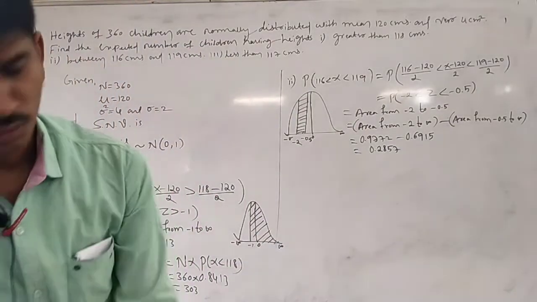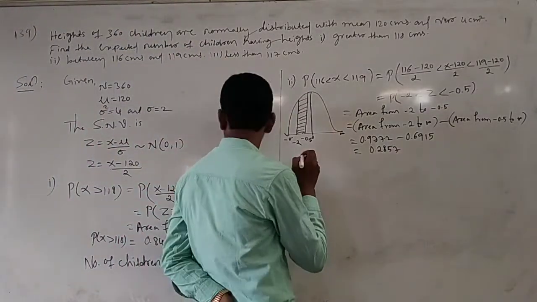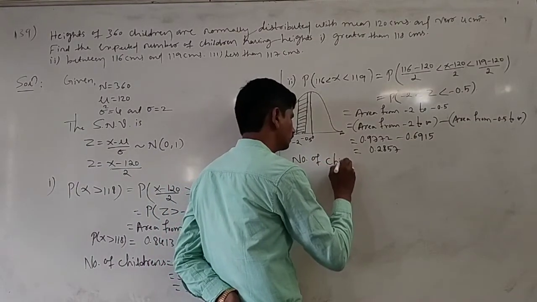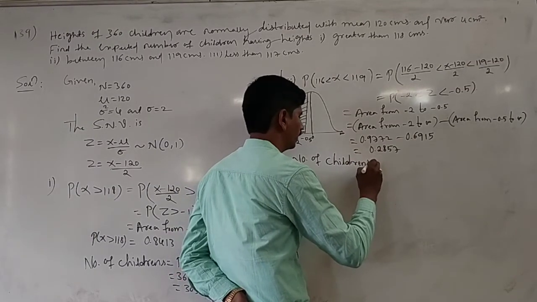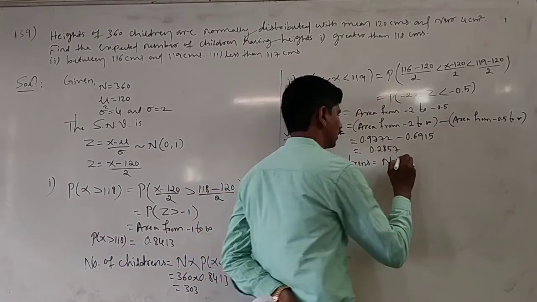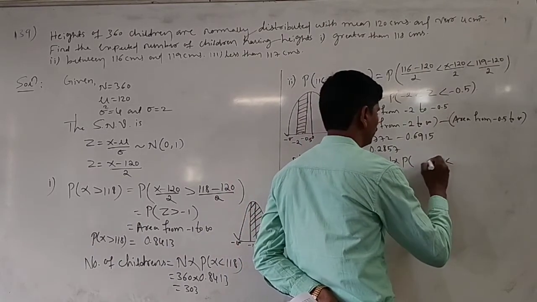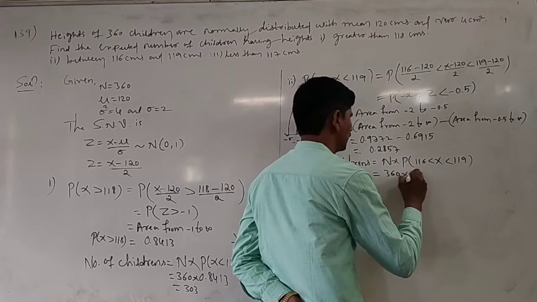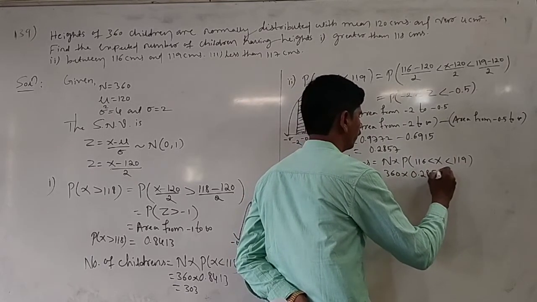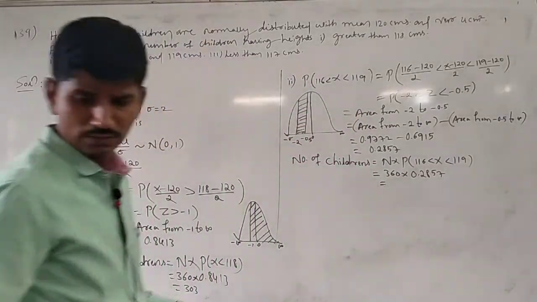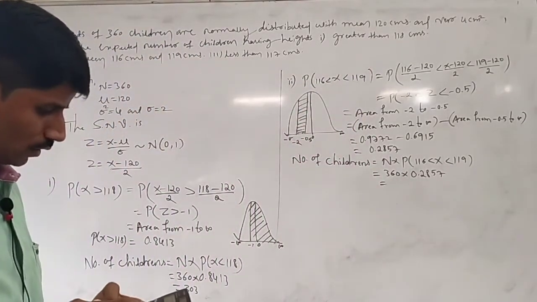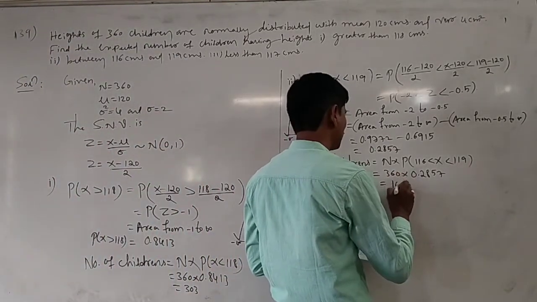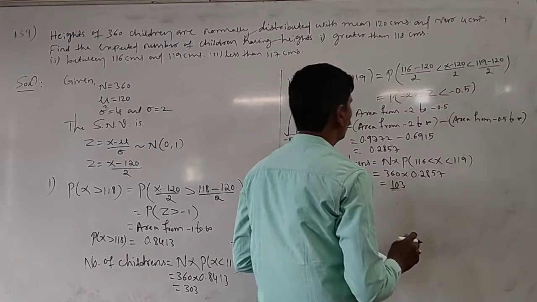Okay. Next, we want the number of children. Here the number of children is equal to capital N into the probability of x lies between 116 and 119. Here capital N is 360 into 0.2857. Then 360 into 0.2857 is 102.85, which is approximately 103. The number of children is 103.